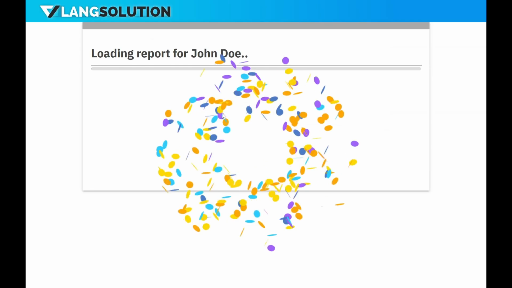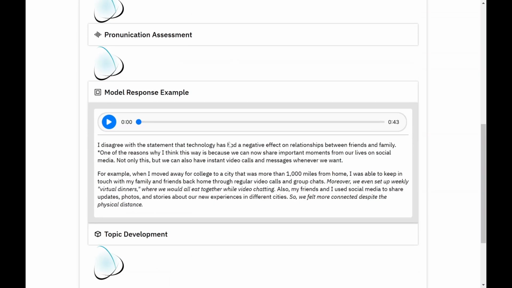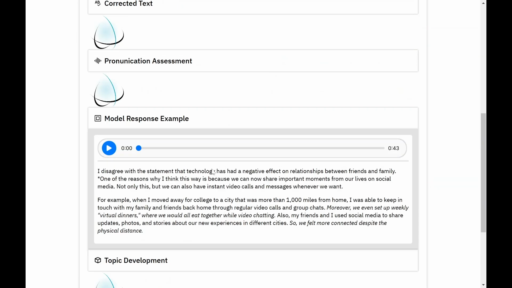The report will generate. During that time, you will see a loading screen. The report has now generated. Please wait up to 60 seconds for everything to render. This has been sped up.